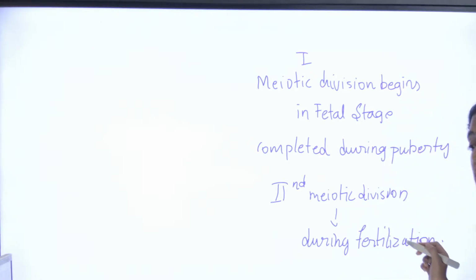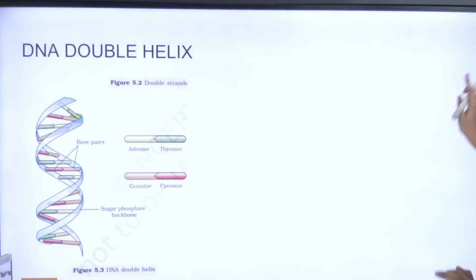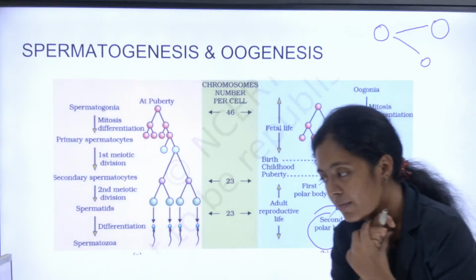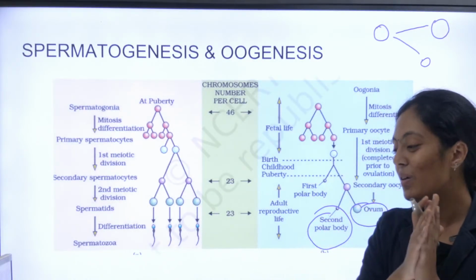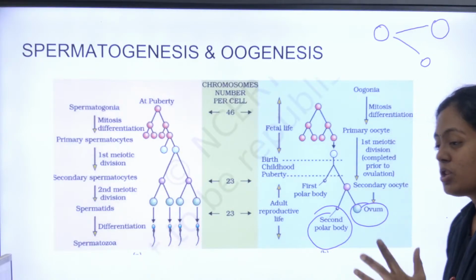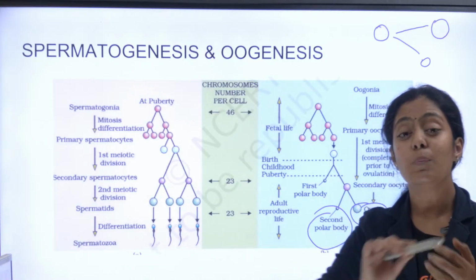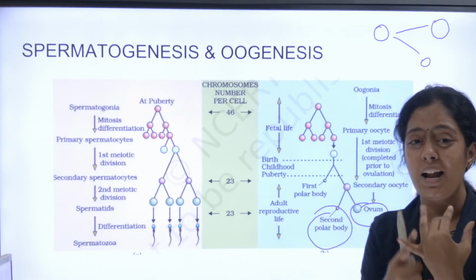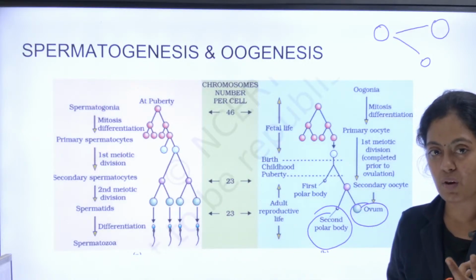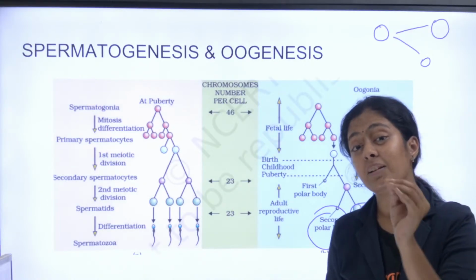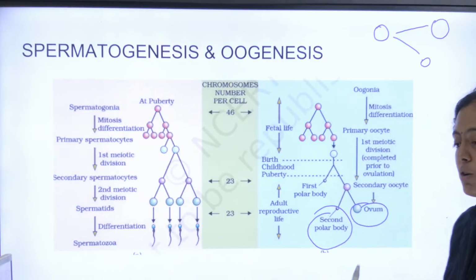Yes or no? Are oogenesis and spermatogenesis clear? Now, what is the Graafian follicle? I see someone writing Graafian follicle. Yes, the Graafian follicle is a mature follicle. If this is understood, we can go into molecular basis of inheritance. A few diagrams remain: one showing implantation and one showing development of the Graafian follicle. They will not ask you to draw them, but they can certainly ask diagram-based questions.